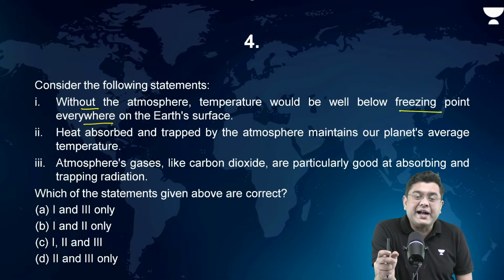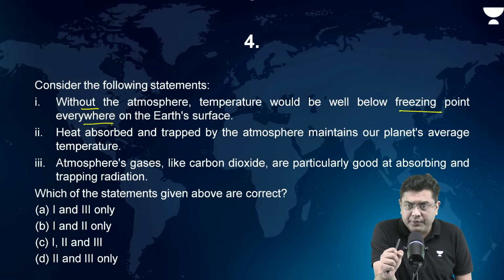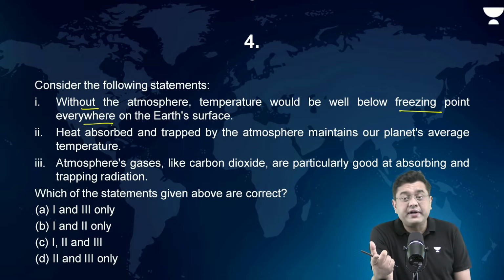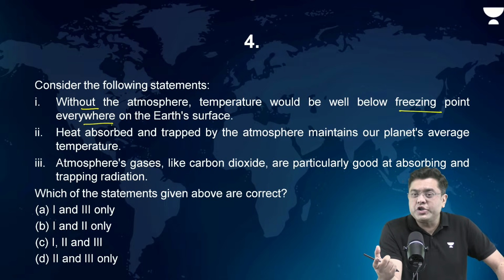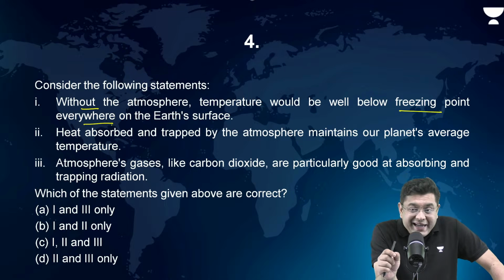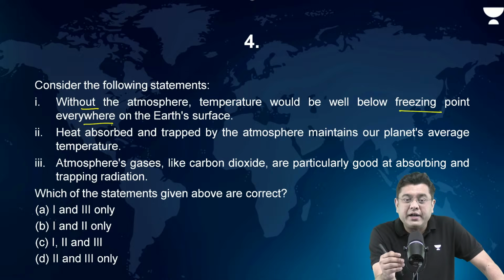If you take a look at the surface of Mars, Mars is far away from the region of Earth. The distance of Mars from the sun is greater than the distance of Earth from the sun. Even on the Martian surface, the daytime temperature at the lower latitudes is higher than zero. So definitely for the Earth, at some point during the day, the temperature will breach zero and will be high. But average temperature will be definitely below the freezing point.